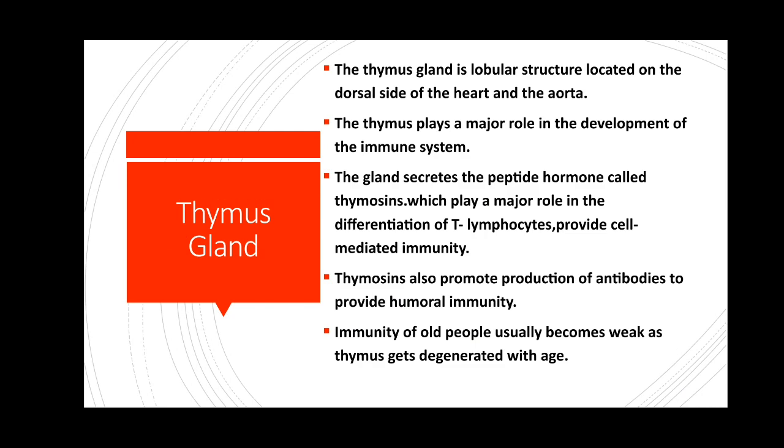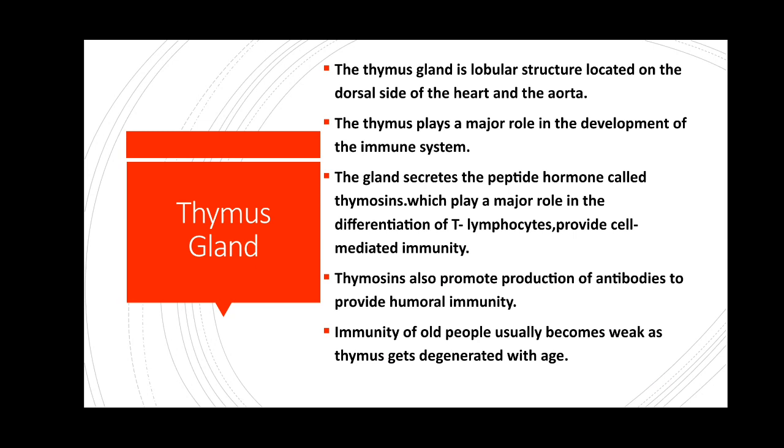And the next one, thymus gland. See here, the thymus gland is a lobular structure located on the dorsal side of the heart and the aorta. The thymus gland plays a major role in the development of the immune system. It helps in the development of our immune system and makes it very strong.